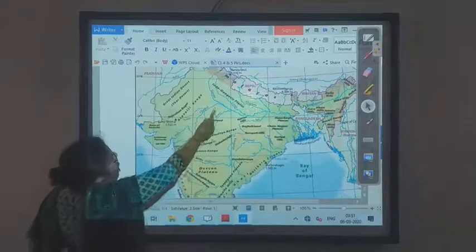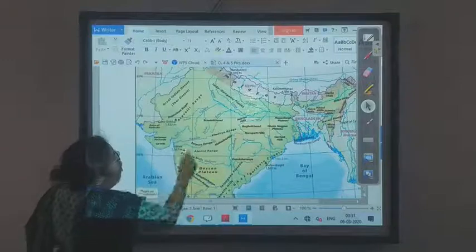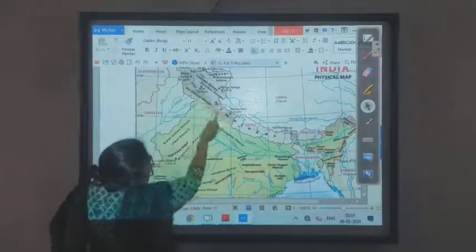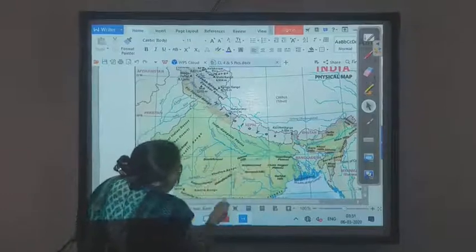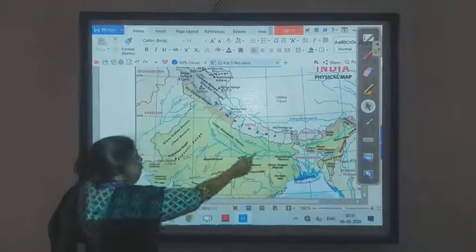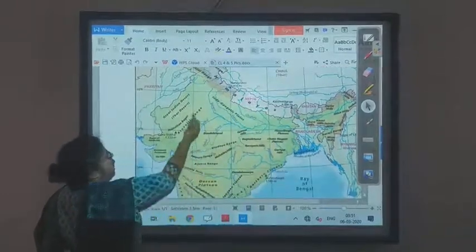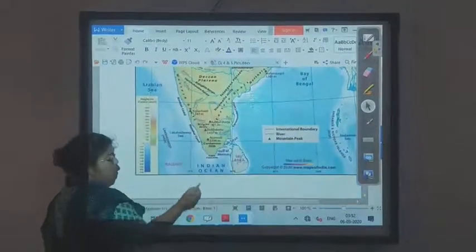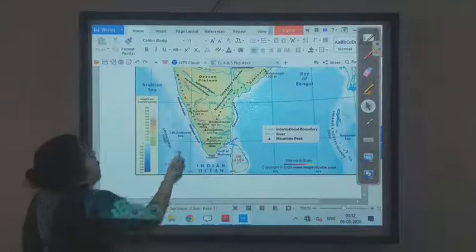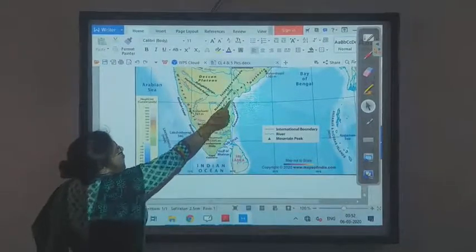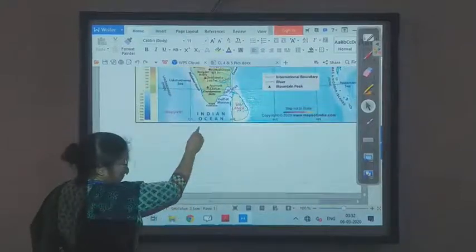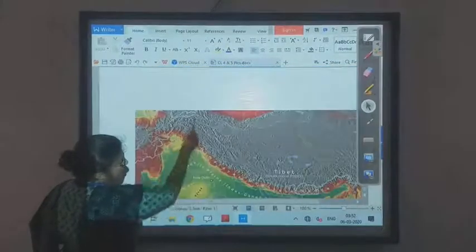Here you can see the rivers which are flowing, and this portion over here is the mountain area, and this green portion is the northern plains. This is the desert area. It shows the physical boundaries of our India. This is the Western Ghats and this is the Eastern Ghats. In between is the plateau region. Okay. Next we will see how many kinds.